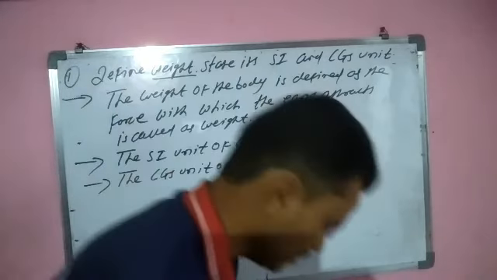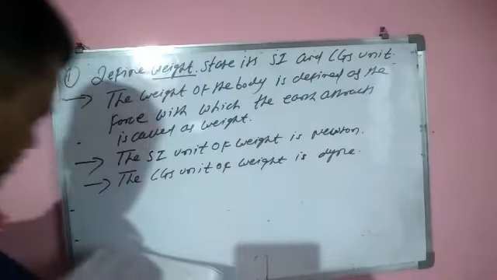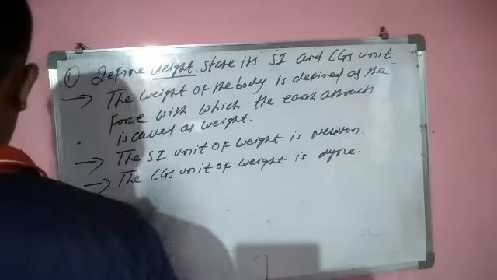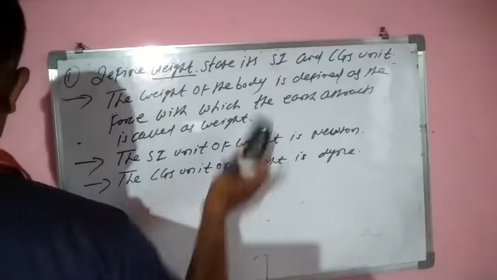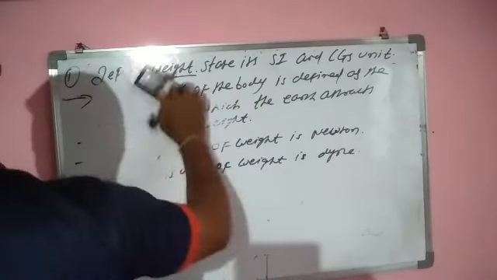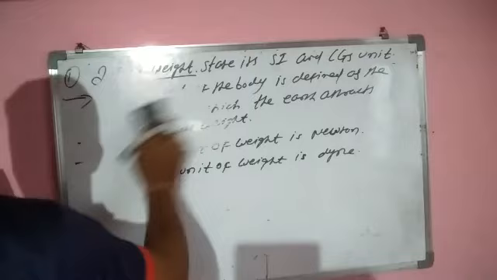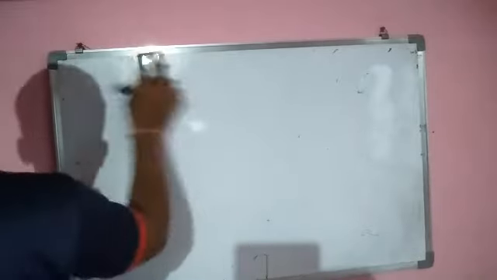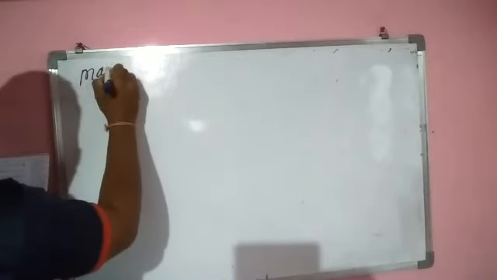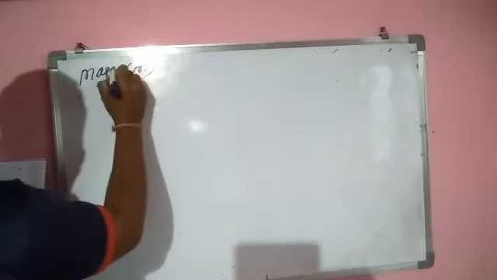So we will discuss the difference between mass and weight. So mass is always denoted by m.